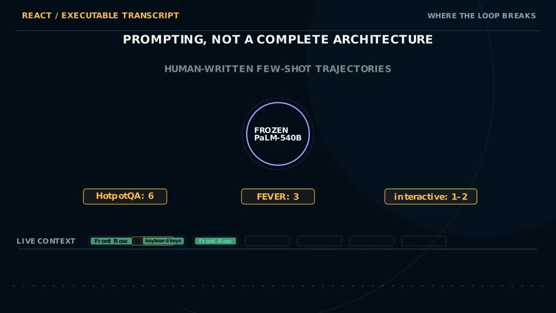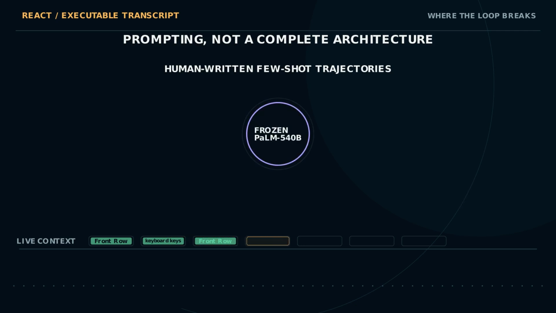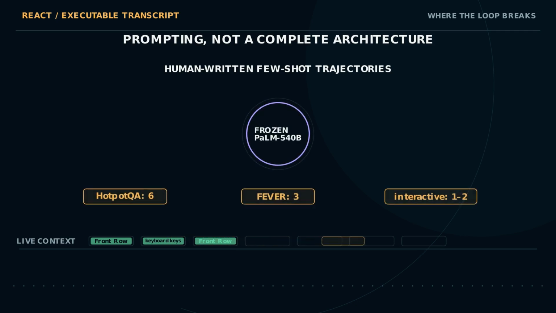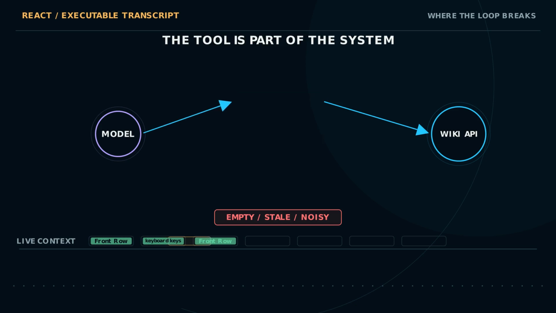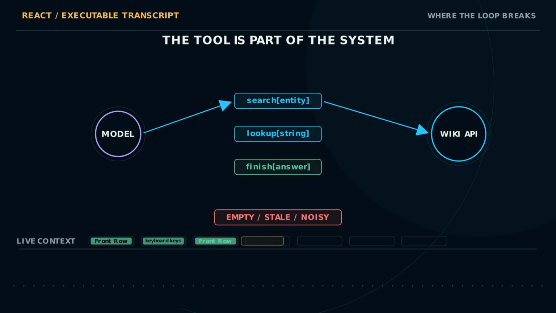The main system was a frozen PaLM 540 billion prompted with human-written trajectories, 6 examples for HotpotQA, 3 for Fever, and only 1 or 2 in the interactive tasks. Its Wikipedia tool exposed only search, string lookup, and finish with exact title sensitivity. Observations can be empty, noisy, stale, or misleading. ReAct does not manufacture a good retriever.